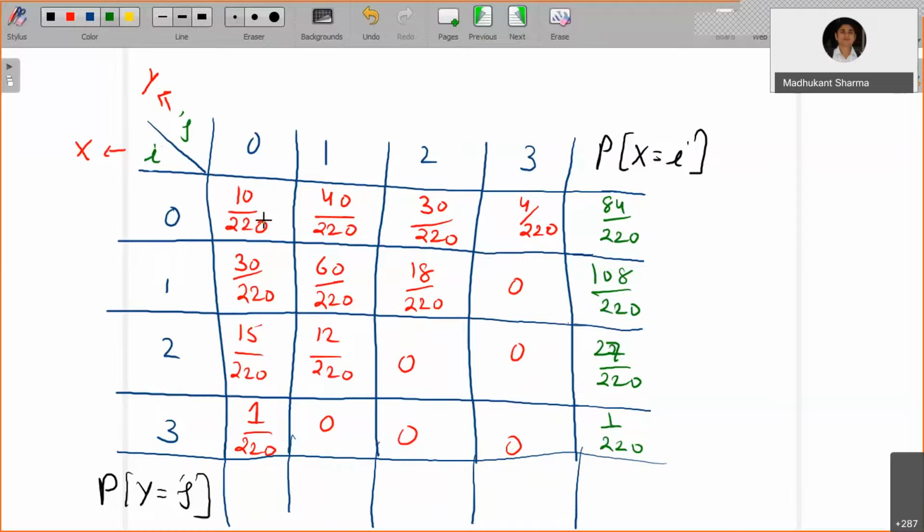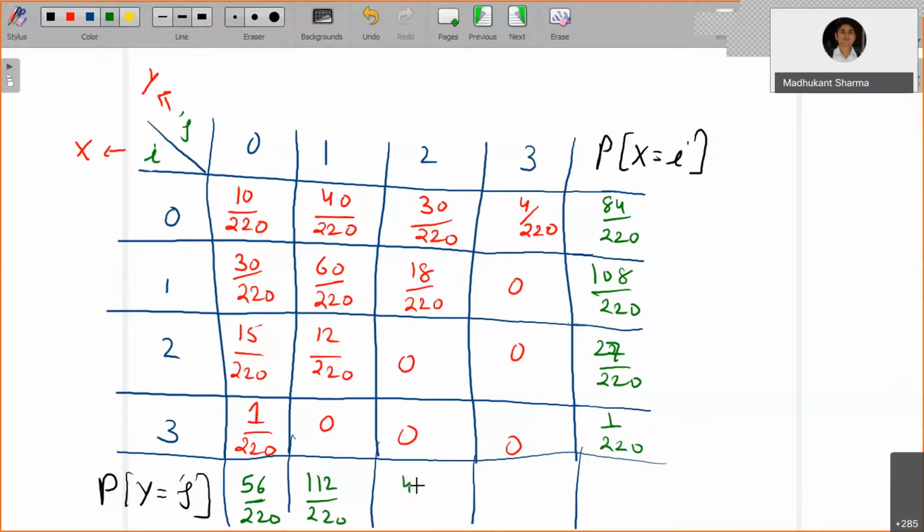Similarly, if you sum up over all the x values and fix y, then you will obtain the corresponding probabilities for y equals to each value. So for y equals 0, that's going to be 10 plus 10 is 20, plus 30, so 56 by 220. Then this is going to be 112 by 220.